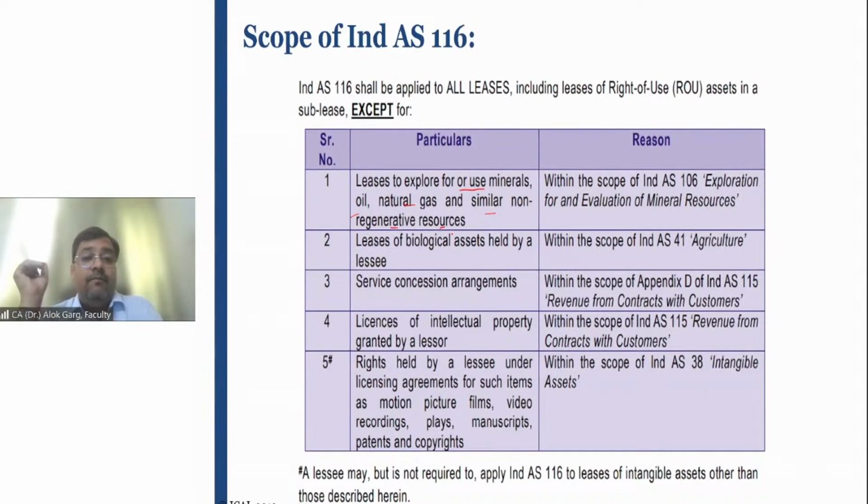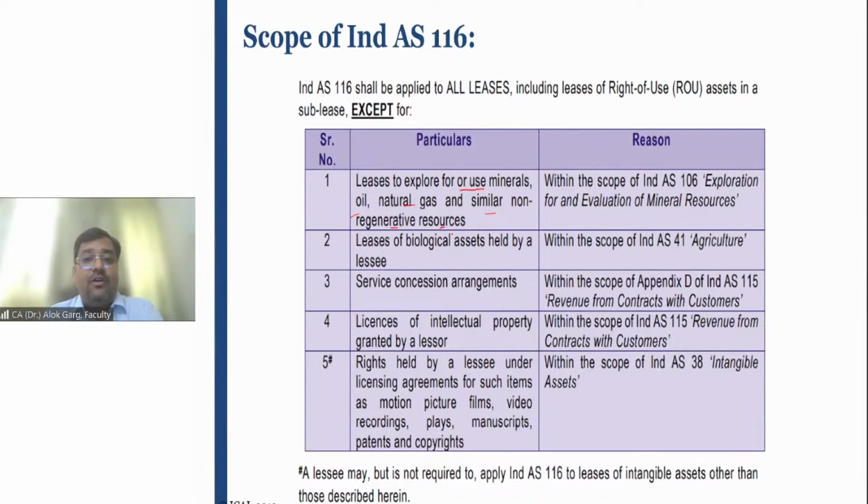For example, if Adani is getting a right to explore coal or some minerals, or ONGC is getting a right to explore oil and natural gas, the government has given them a sea area, fields, or some land on a lease basis to explore minerals, oils, gases, and similar non-regenerative resources. In that case, this transaction will not be covered under Ind AS 116. This will be covered under Ind AS 106.